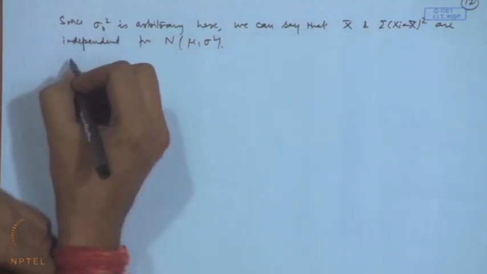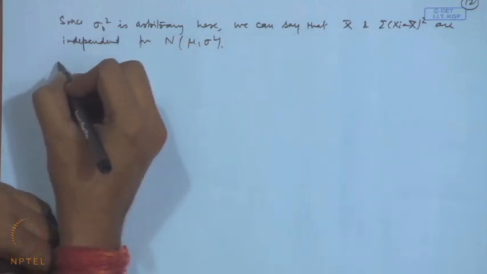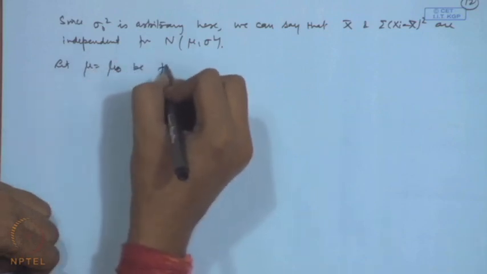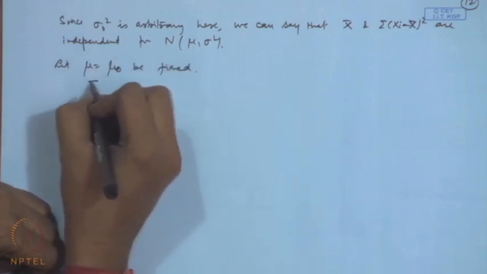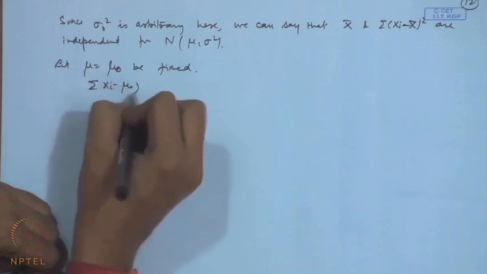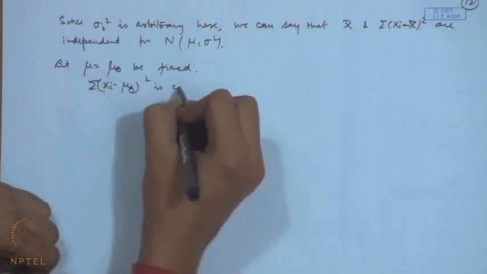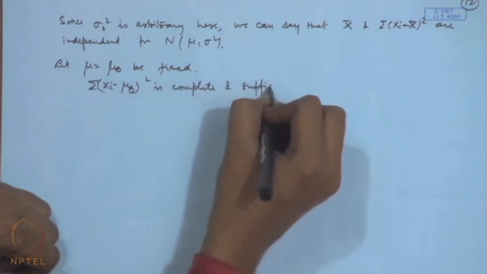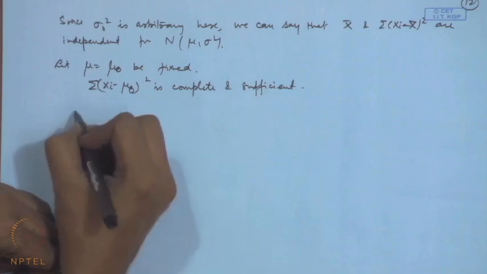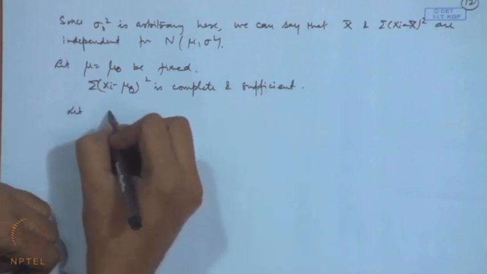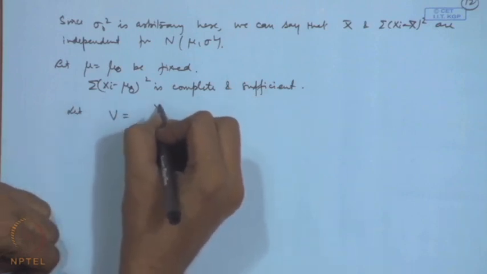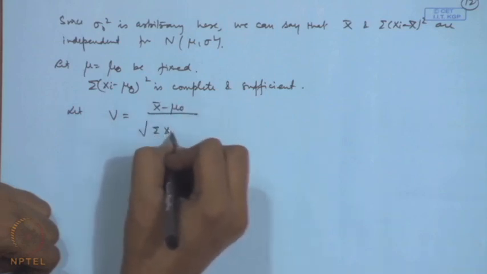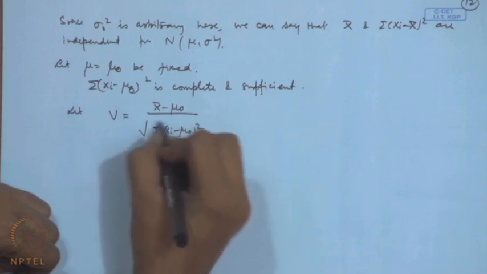Let me take another application here. Suppose I fix mu is equal to mu naught. If we take this, then sigma x i minus mu naught square is complete and sufficient. Let V be of the form, say, x bar minus mu naught divided by square root sigma x i minus mu naught square.